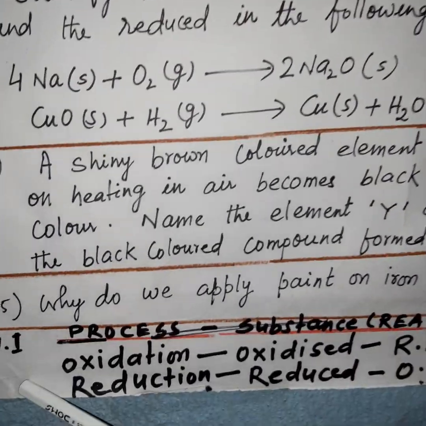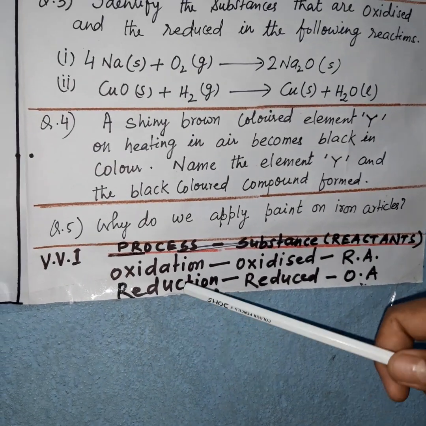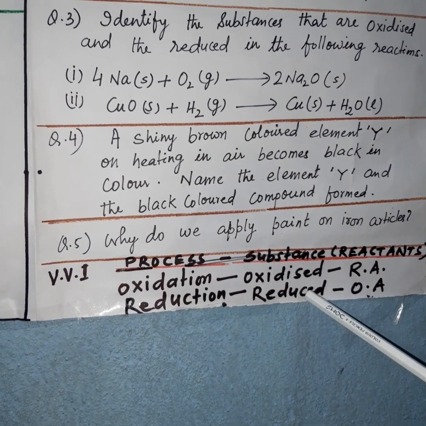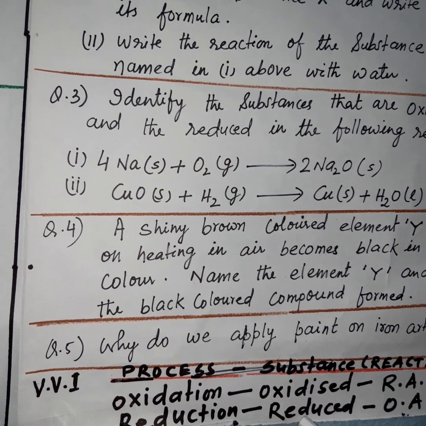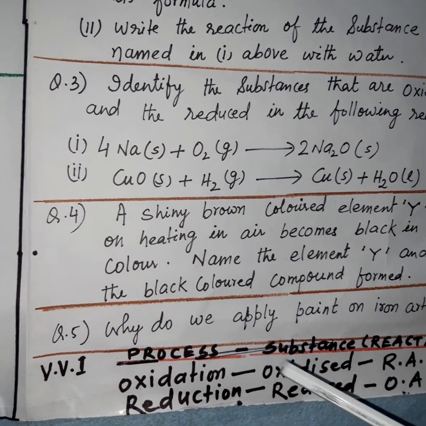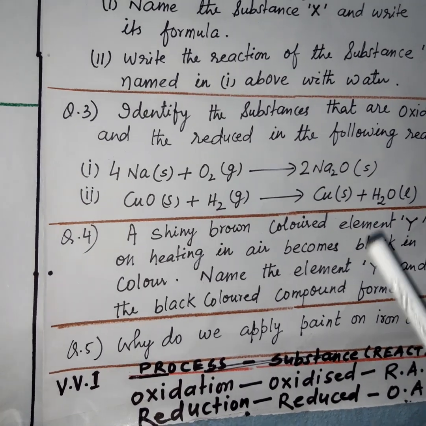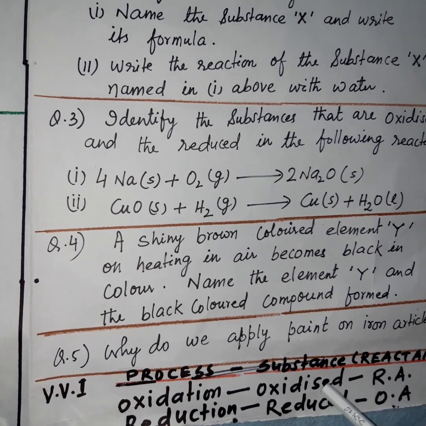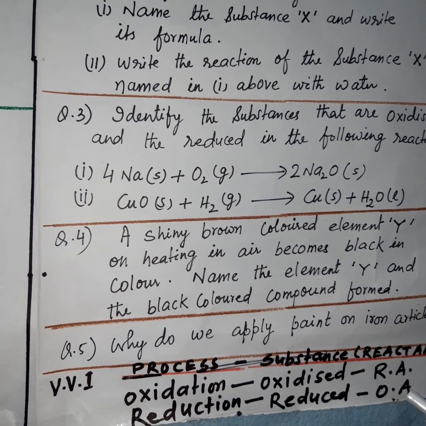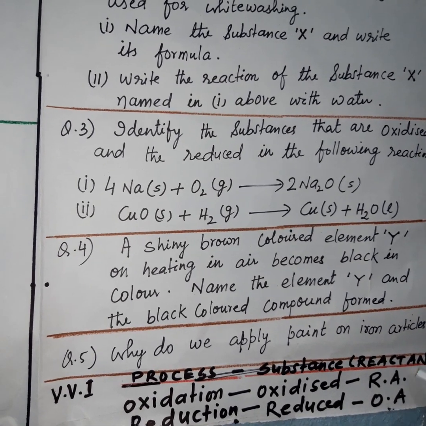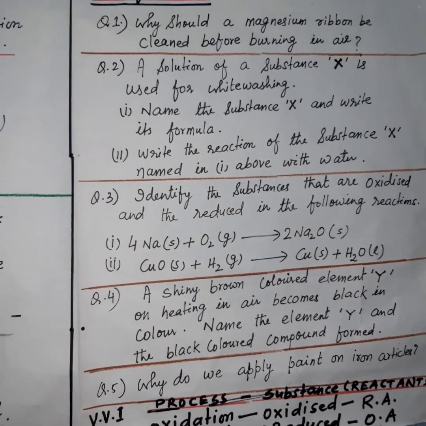Now one very important point I would like to discuss also: oxidation, oxidized and reducing agent; reduction, reduced and oxidizing agent. Oxidation and reduction are processes, not substances, while oxidized, reduced, reducing agent and oxidizing agent are substances that are reactants only, not products. Okay, thank you.